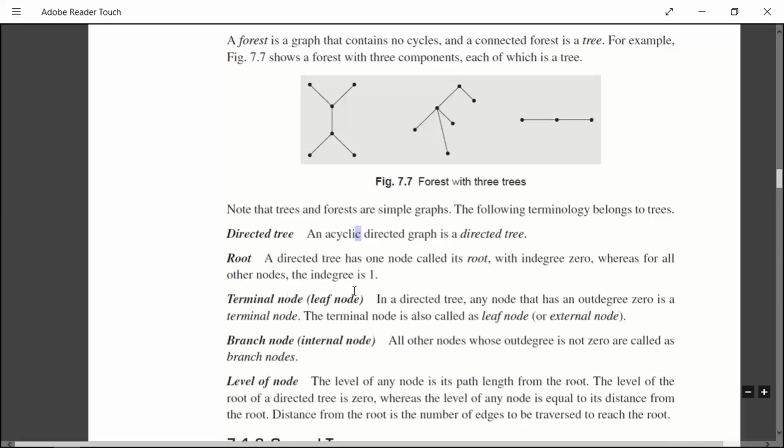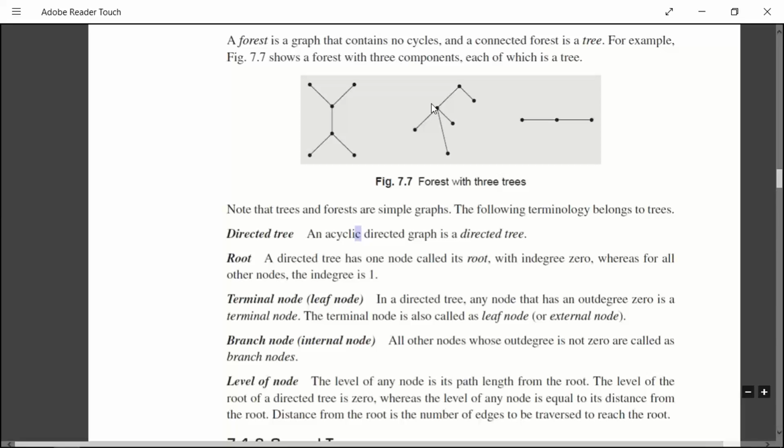So that is what in degree and out degree. Next, terminal node. First node, see this node is called the root of the tree. Every tree will compulsorily have one root, and that root has 0 in degree because it is the starting node.